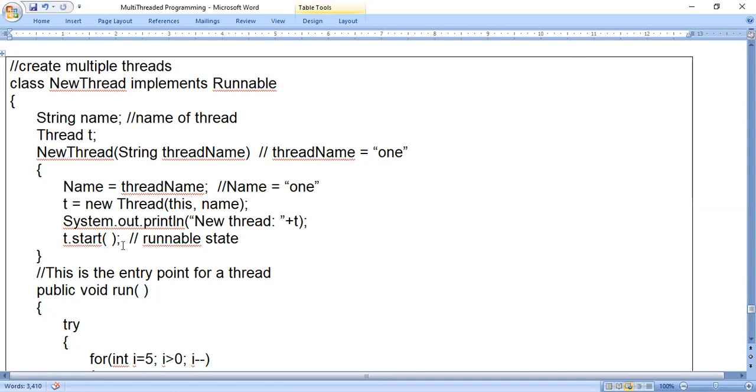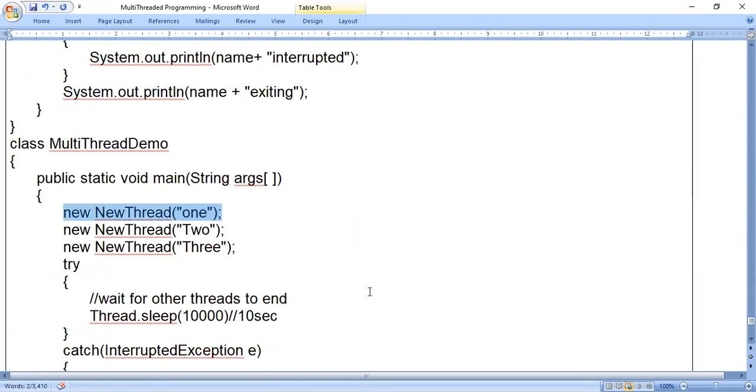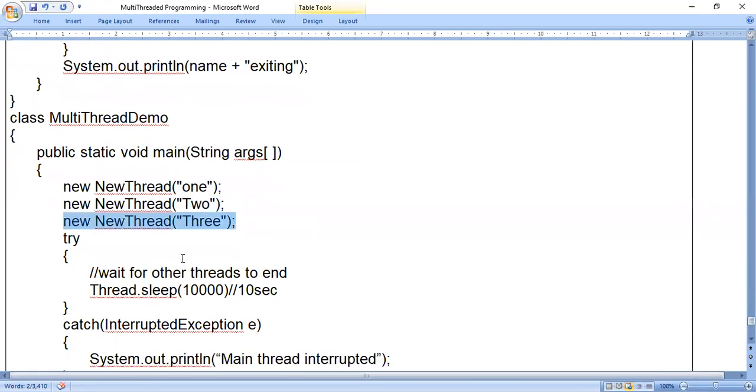First thread is created. It will come into the runnable state, ready to run. The second thread will be created and the thread name will become TWO, so it will be in the runnable state, ready to run. Again, the third thread will be created, its name will be THREE, and it will be in the runnable state, ready to run. So 3 threads will be ready to run. That means when these 3 lines are executed, the first thread is in the runnable state, the second thread is in the runnable state, and the third thread is in the runnable state. Like that we have to consider. Okay. Next.